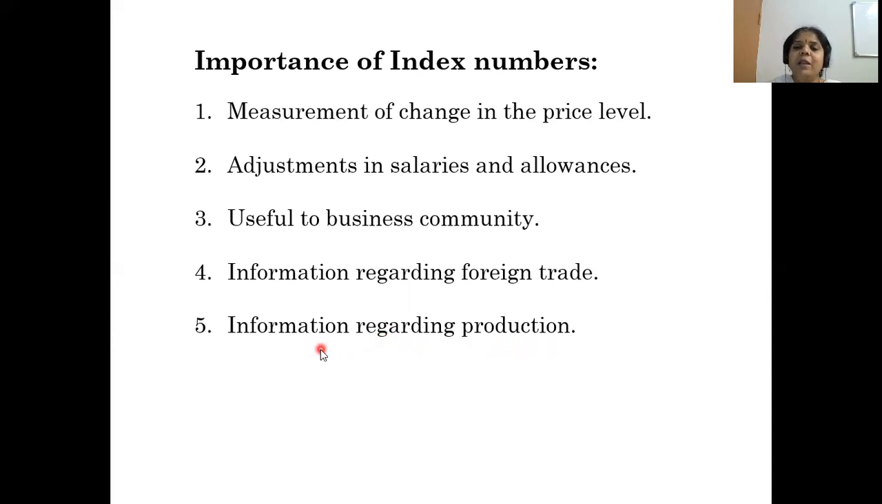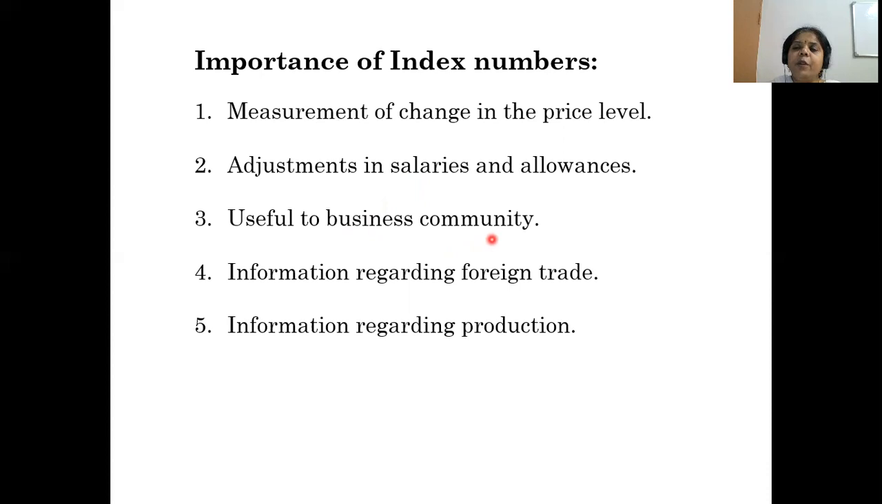The index number is going to give information regarding production. Okay, students, so these are all the importance of index numbers. Measurement of changes in price level, for that index number is used. Adjustments in salaries and allowances: see, central and state government, once or twice a year they are going to increase the dearness allowance. How? Based on the cost of living. And they are giving increments and promotions based on the index numbers.